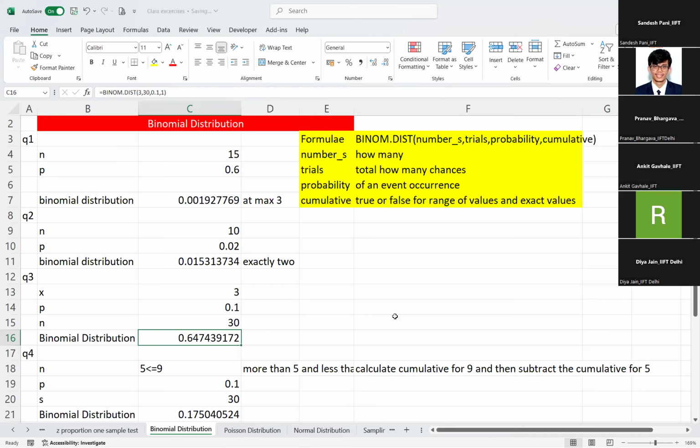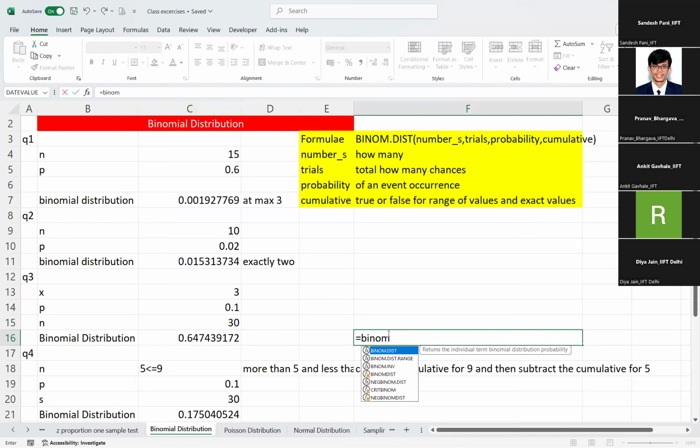So it will give all the values. You can see it is equal to binom dot dist of number of trials 3 out of 30 trials, 0.1.